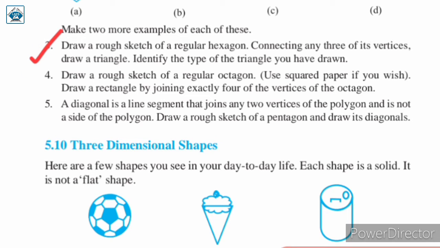Question number 3. Draw a rough sketch of a regular hexagon. Connecting any 3 of its vertices, draw a triangle. Identify the type of the triangle you have drawn. So first of all, in this question we have to draw a rough sketch of a regular hexagon, and after that we have to connect any 3 of its vertices, and ये करने के बाद we will have a triangle. After that we have to identify the type of the triangle. जो triangle form हुआ है hexagon की 3 vertices को connect करने के बाद हमें उस triangle का type identify करना है. So let us see the solution.